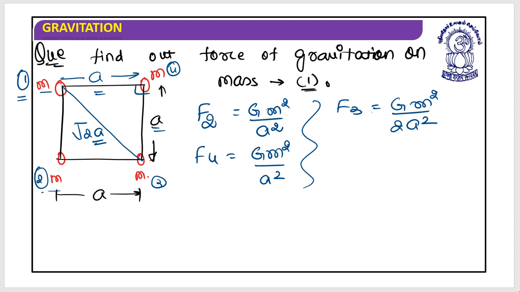Now the next task is to find out the directions. How will I do this? So let's look at this. This is the force applied by the second particle. That means the second particle will apply a force on the first. The second particle will attract it, and as it attracts it, the force is in this direction. It's F2. Now, what about the force applied by the fourth? The fourth particle will attract this particle. So this is F4.